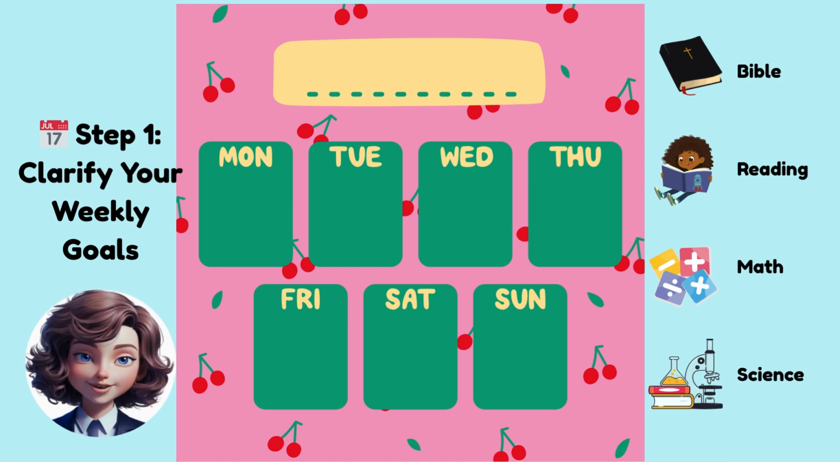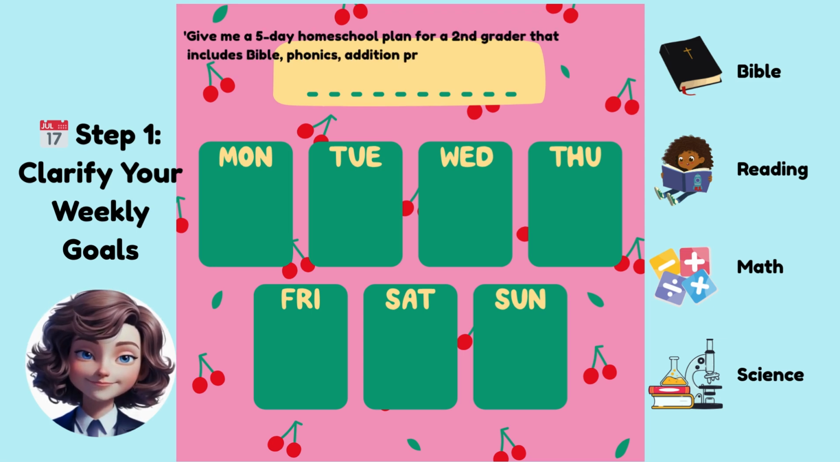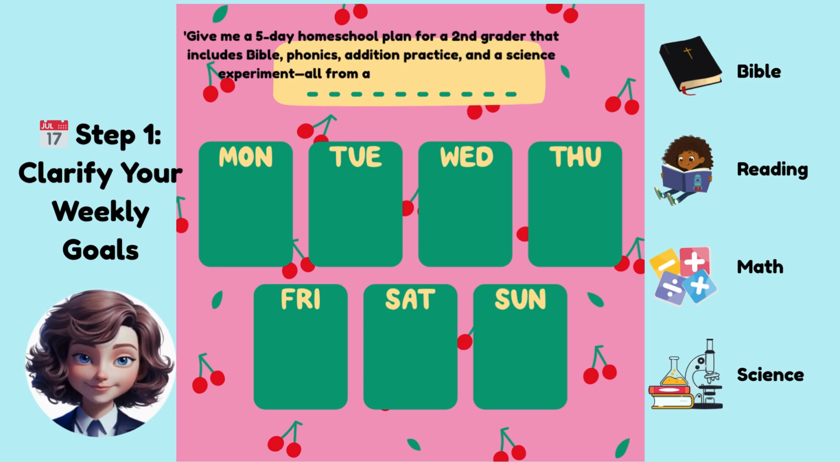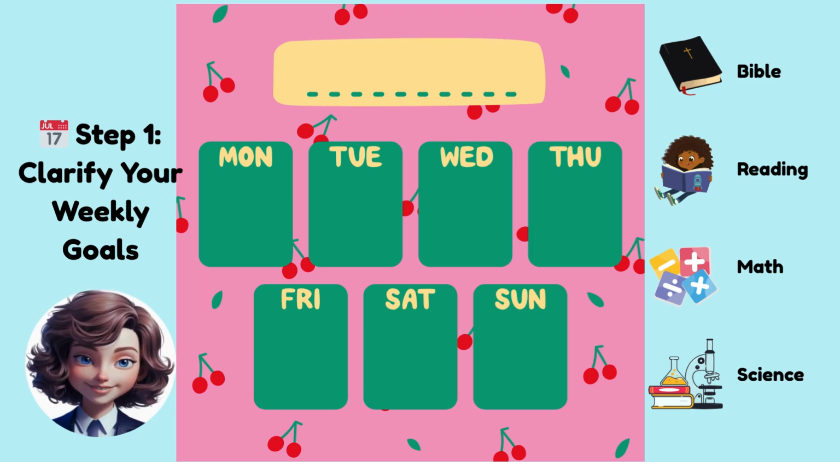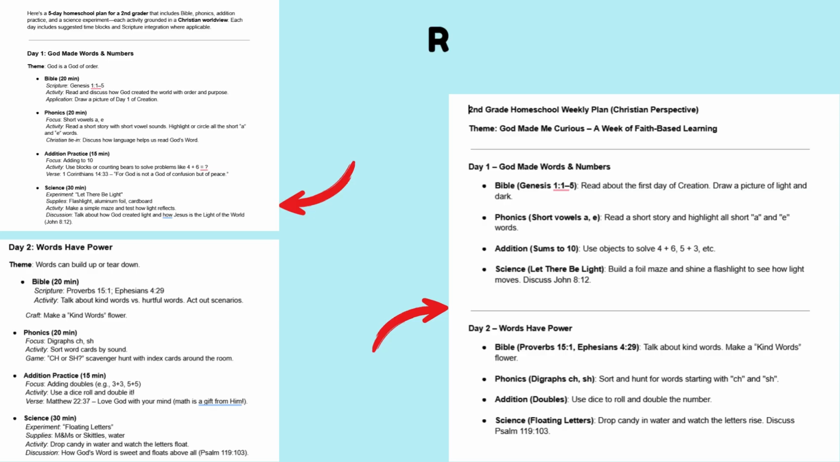Start with the big picture. What do you want to focus on this week in Bible, reading, math, and science? Ask ChatGPT something like, give me a 5-day homeschool plan for a second grader that includes Bible, phonics, addition practice, and a science experiment, all from a Christian perspective. Boom, instant outline. Tweak it to fit your style and your child's needs.